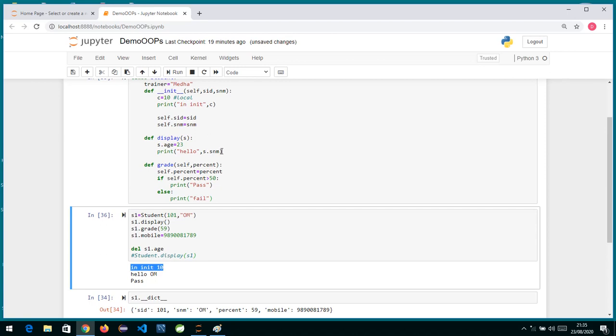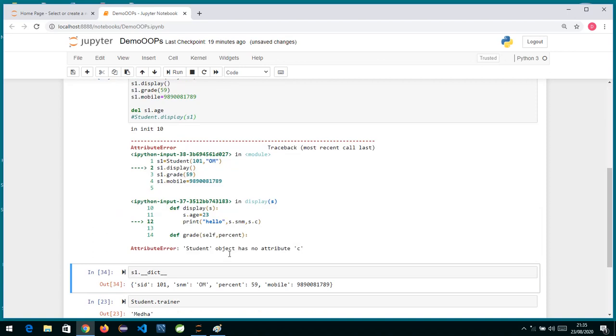But if I try to print the value over here, if I write s dot c, it is definitely going to give me an error, because there is no c. I have not written self dot c. So this is a local variable. If I try to access it in another method, it won't allow me; it will give me an error: no attribute defined over here.